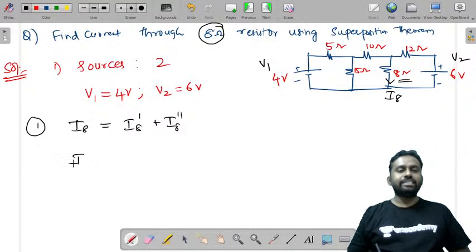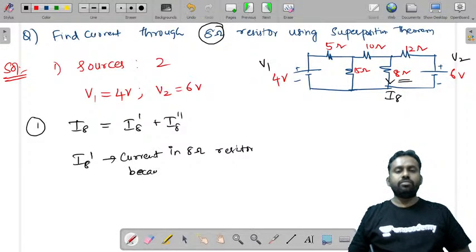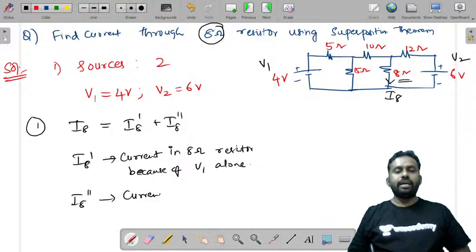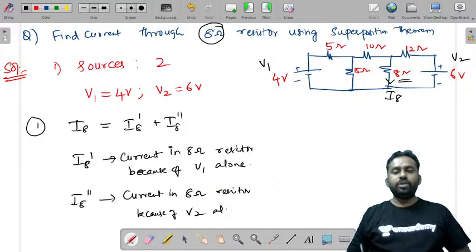Let us consider I8 dash as the current in the 8 ohm resistor because of V1 alone, and I8 double dash as the current in the 8 ohm resistor produced due to V2 alone.